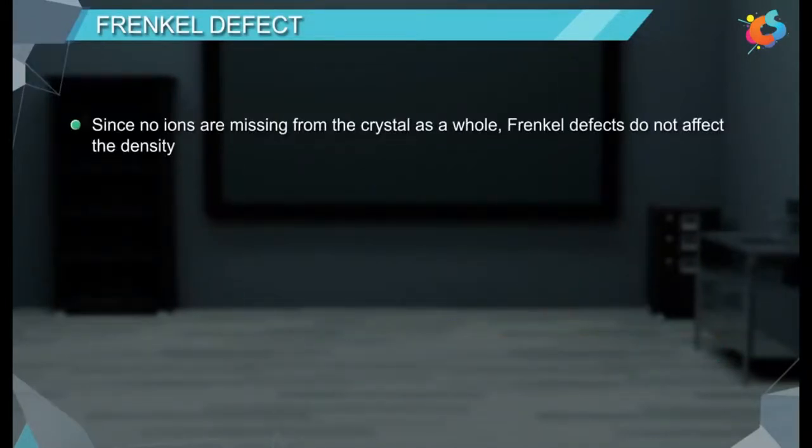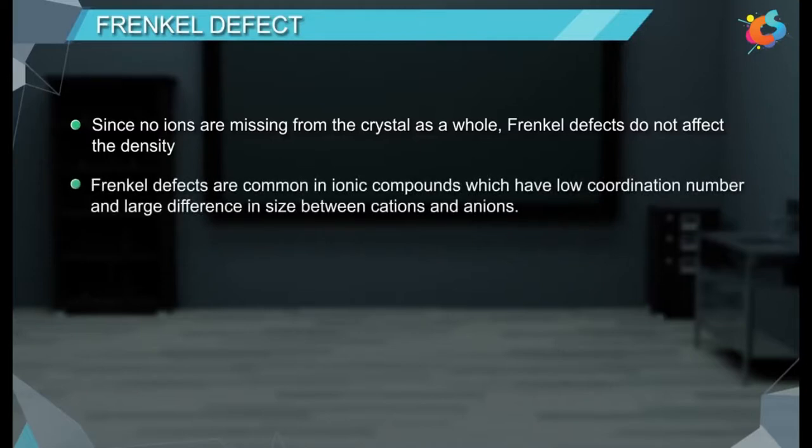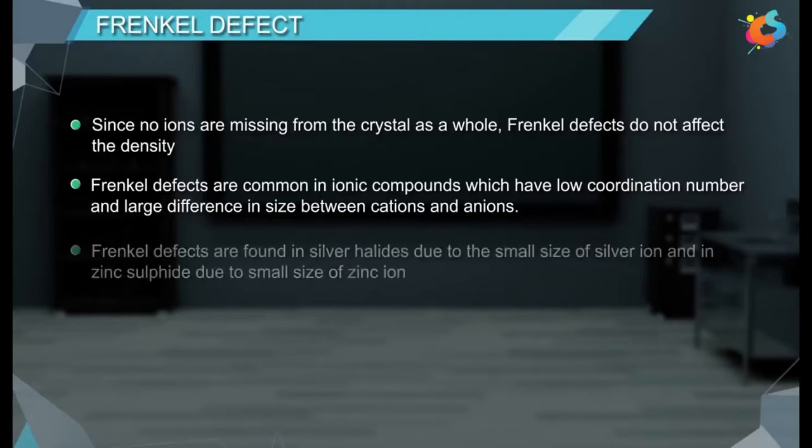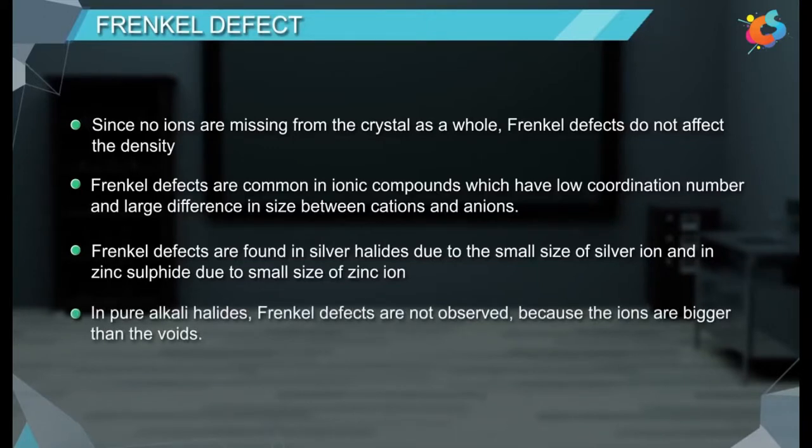Since no ions are missing from the crystal as a whole, Frenkel defects do not affect the density. Frenkel defects are common in ionic compounds which have low coordination number and large difference in size between cations and anions. Frenkel defects are found in silver halides due to the small size of silver ion and in zinc sulfide due to small size of zinc ion. In pure alkali halides, Frenkel defects are not observed because the ions are bigger than the voids.